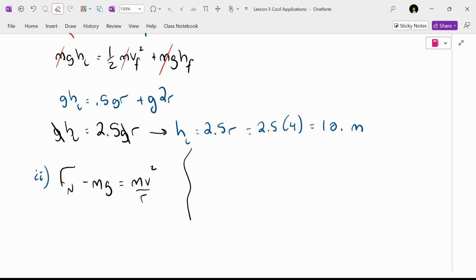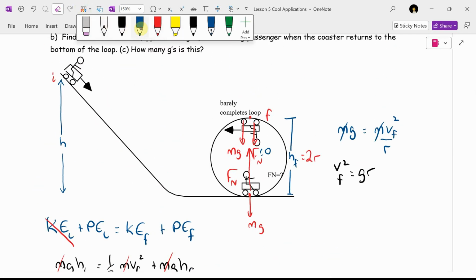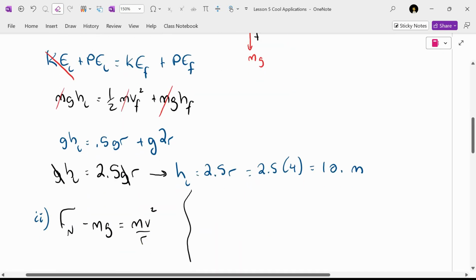Draw a little line. I'm going to do conservation of energy again, but this time, instead of letting final be the top of the loop, I'm going to let final be right here. Why? Because now I can use conservation of energy, and I'll bet you I can get an expression for v squared at the bottom of the hill, which would be v squared when we hit the loop, which is also v squared at the bottom of the loop.